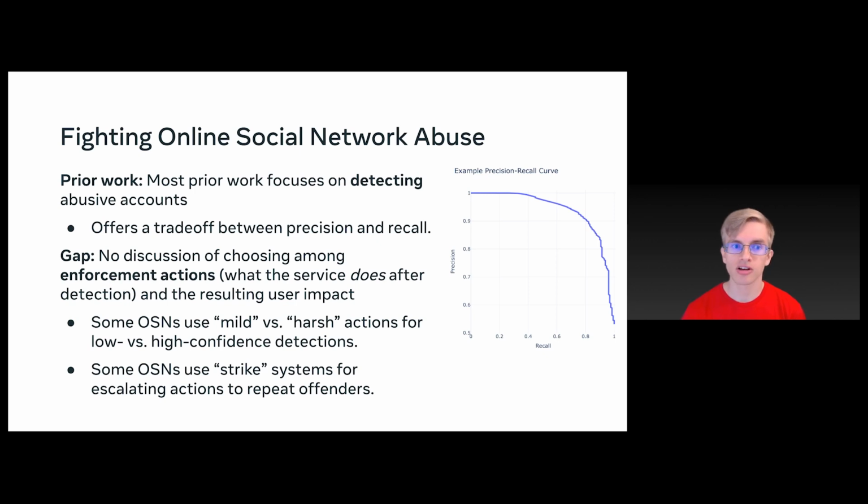Most prior work on fighting online social network abuse has been focused on the detection problem, detecting abusive accounts. And in this detection problem, there's a trade-off between precision and recall. As precision increases, the recall goes down. As recall increases, the precision goes down. And we illustrate this on the right with this example precision recall curve.